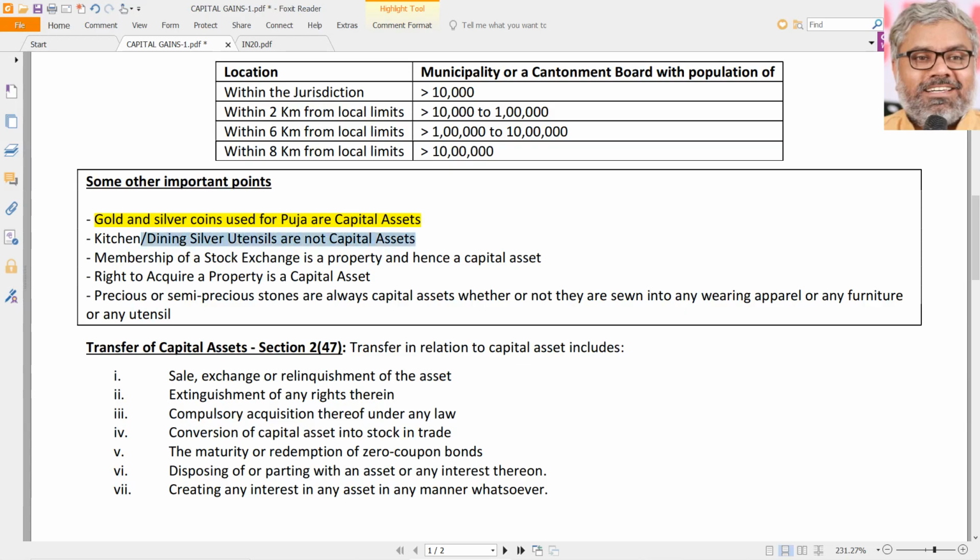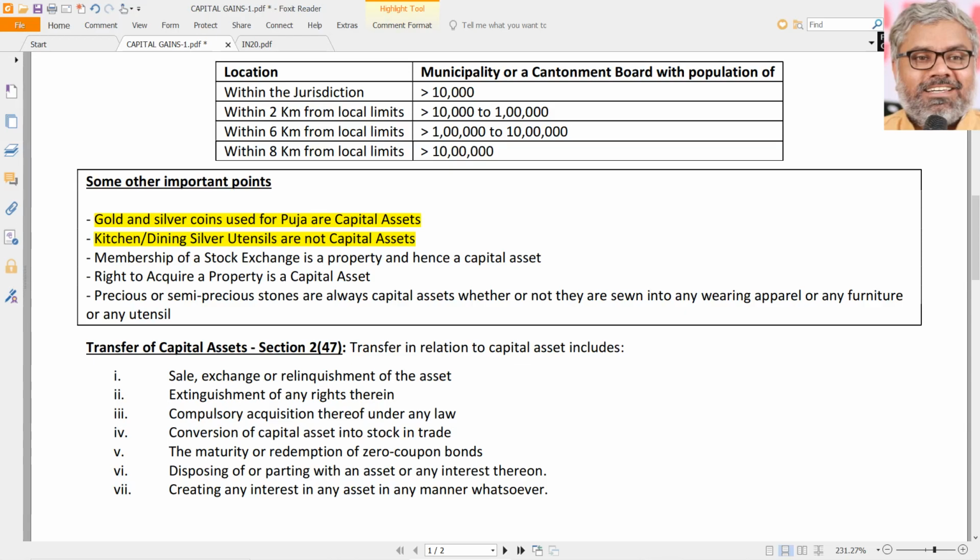But on the other side, there is one more judgment where kitchen and dining silver utensils are not capital assets. Why and all you cannot ask. Court said that. What can we do? Logically speaking, they should be capital assets because they are made of silver. But the court gave an exception. The Act gave some exceptions. Court gave another exception. Court said, don't worry, silver utensils and all, we cannot consider them as capital assets.